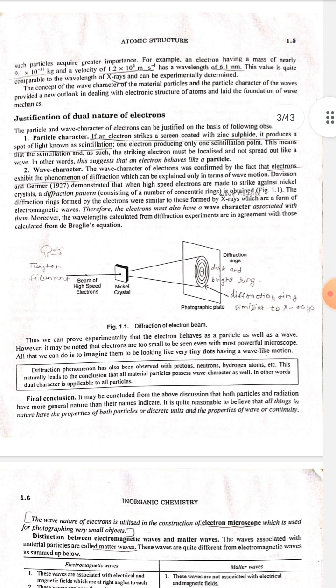The concept of the wave character of the material particle and the particle character of the wave provided a new outlook in dealing with electronic structure of atoms and laid the foundation of wave mechanics.